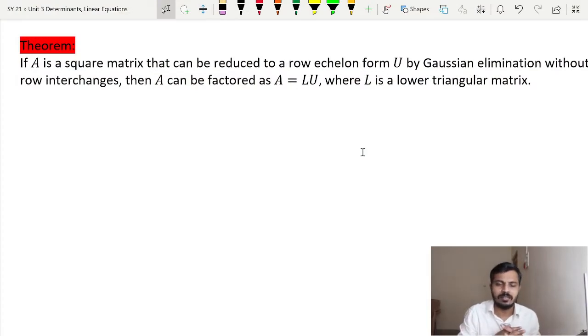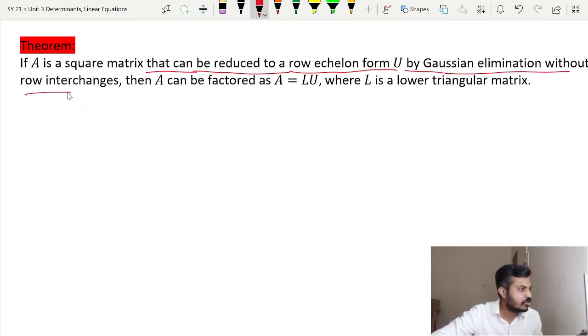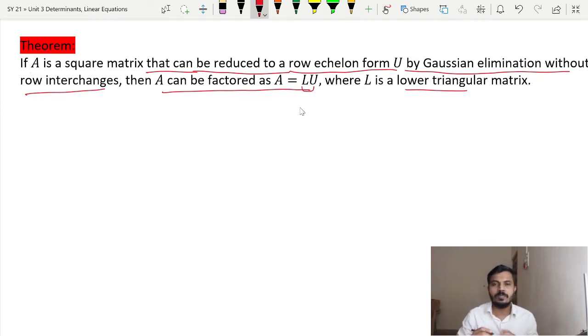What does that theorem say? Now let us see, can every square matrix be decomposed as a product of a lower triangular and an upper triangular matrix or not? The answer to that question is given by the next theorem. This theorem says that if a square matrix A can be reduced to row echelon form U by Gaussian elimination without row interchanges, then A can be factored as L multiplied by U, where L is lower triangular and U is an upper triangular matrix.